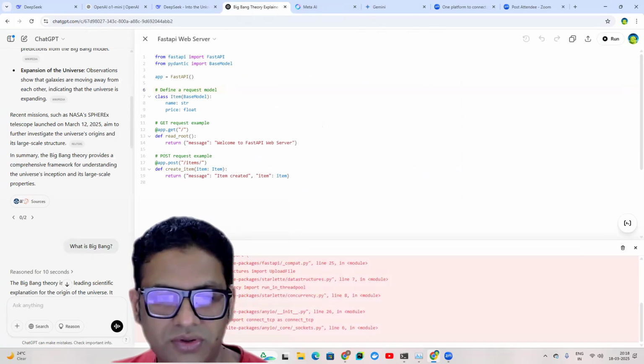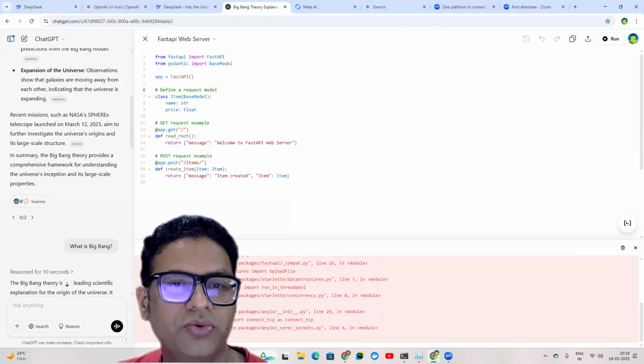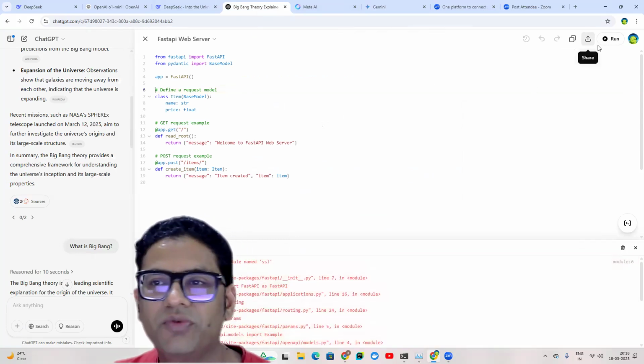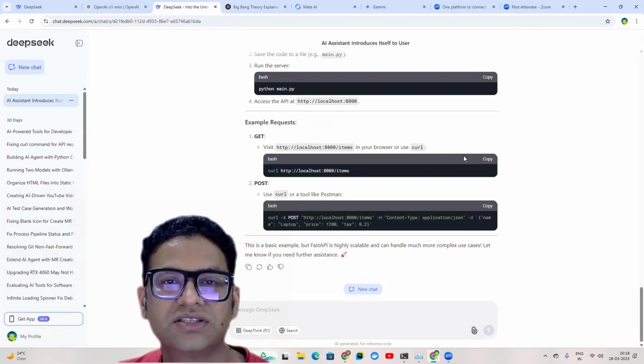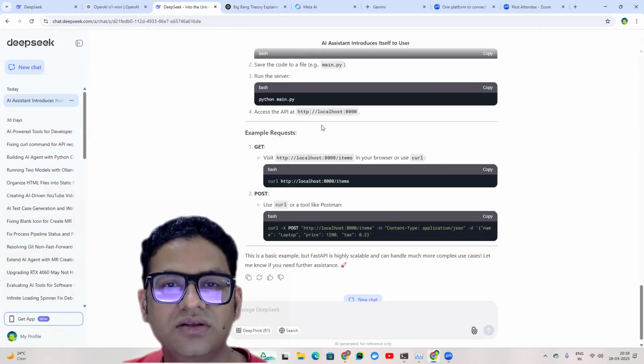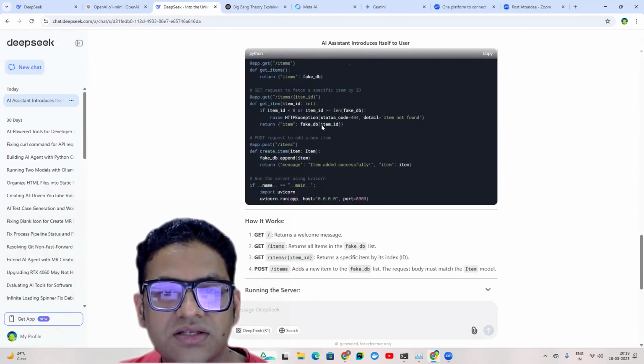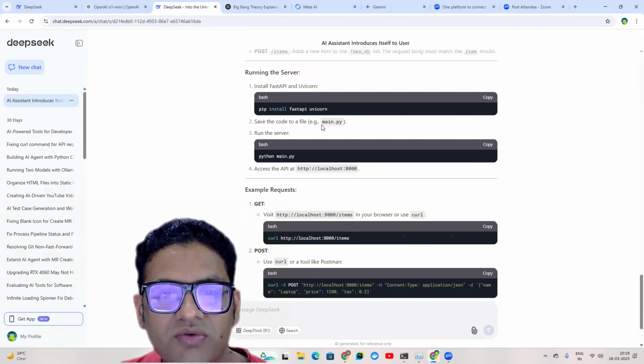But I don't know. Oh, it's failing. It's saying mod blue is not found. Like it's expecting SSL to be there, but I'm not worried about that for now because this is not something I'm much concerned about. You know how ChatGPT is set up there. Okay, this code also looks good for the DeepSeek R1.